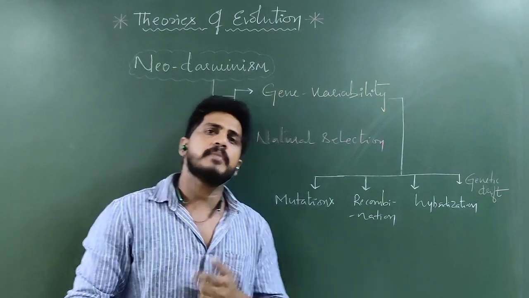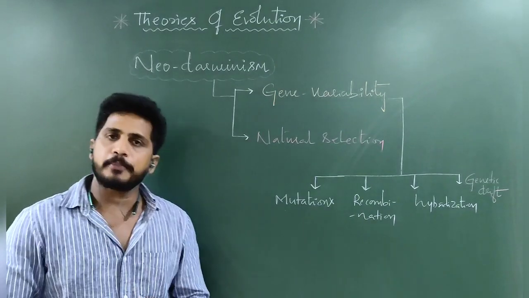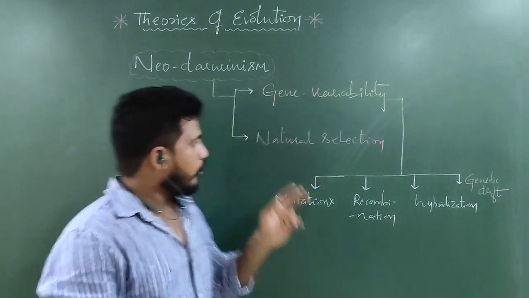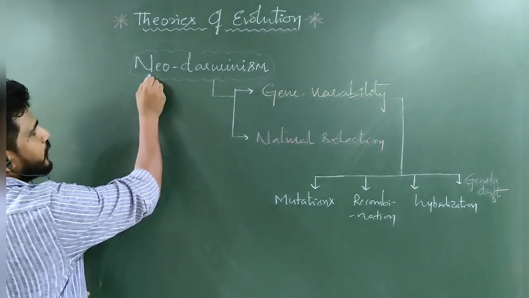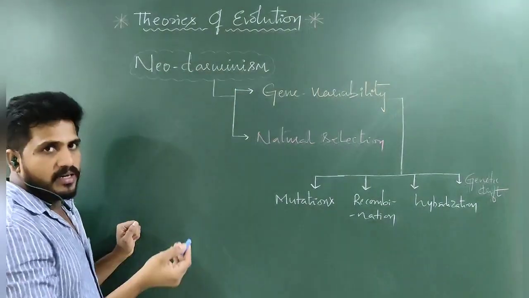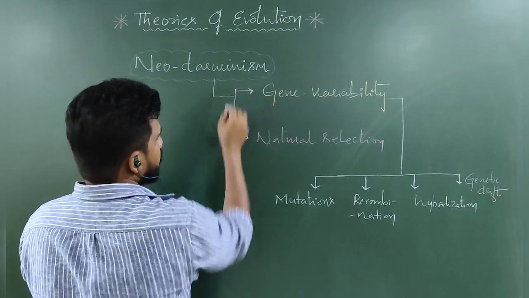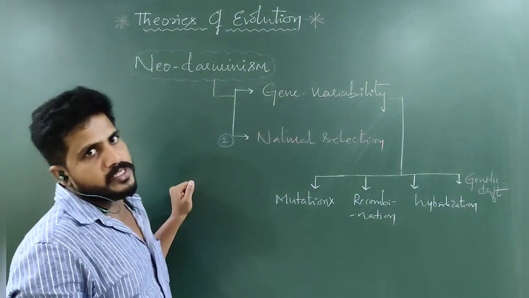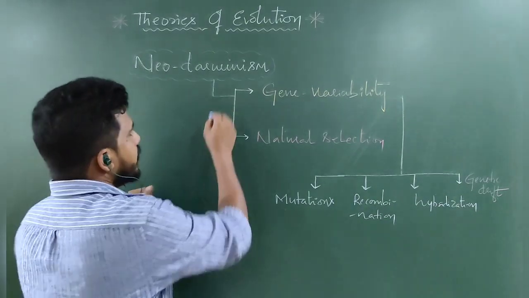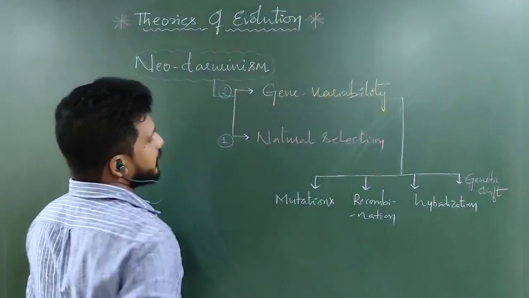So after some allegations, Darwin again proposed a new theory along with natural selection, that is gene variability. Neo-Darwinism means updated Darwin theory consisting of two important aspects. Number one is natural selection, already proposed in Darwinism, and number two is gene variability.